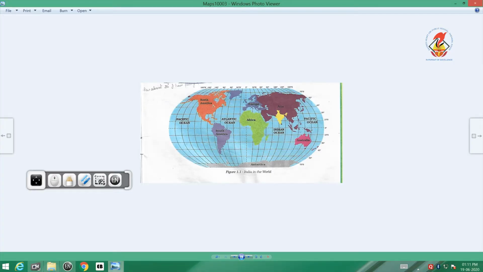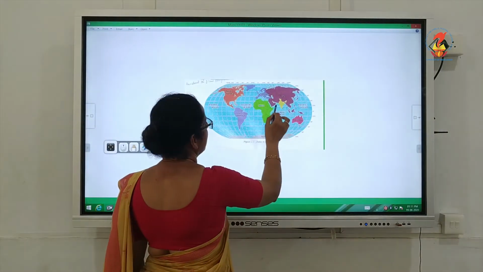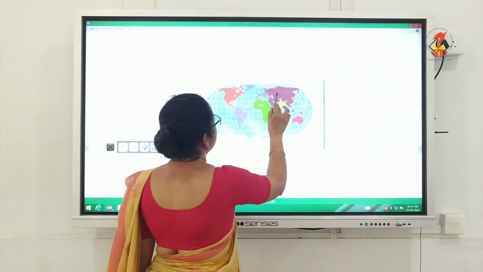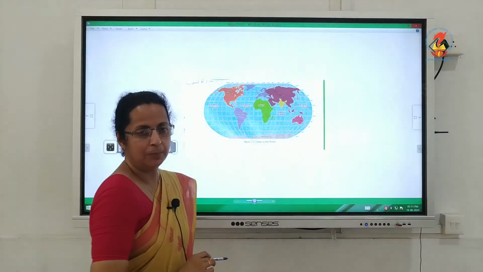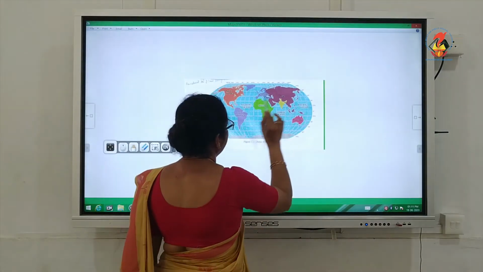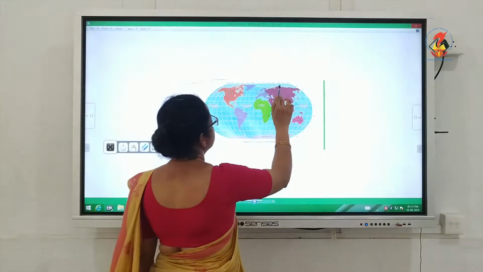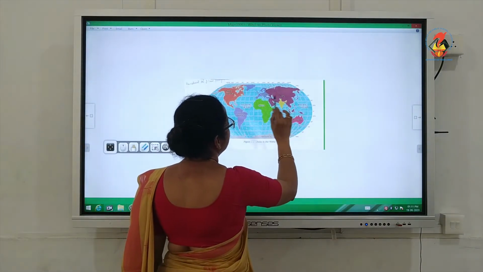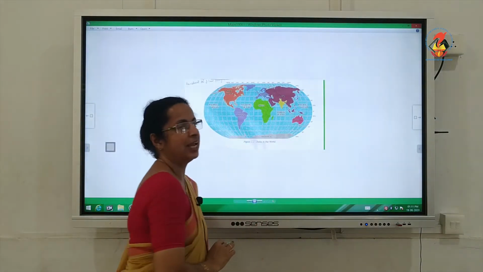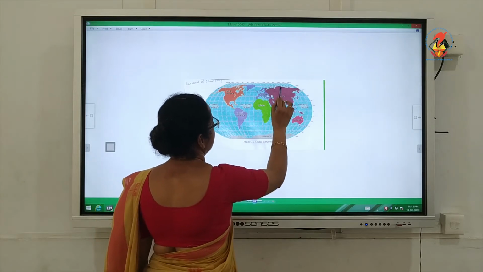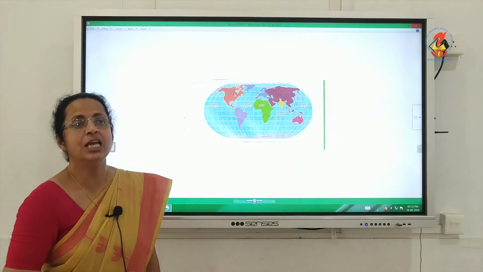So, now that can be seen in this map. See the yellow colored country India. Where is it? It is in a part of Asia, a very big continent. When you look at the map and its location in Asia, it is almost centrally located in between East and West Asia.